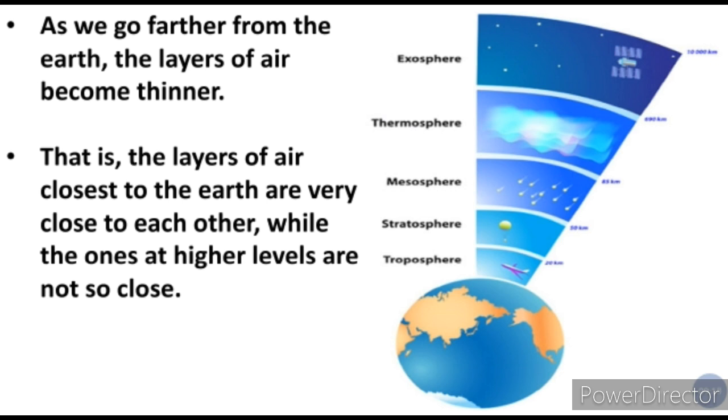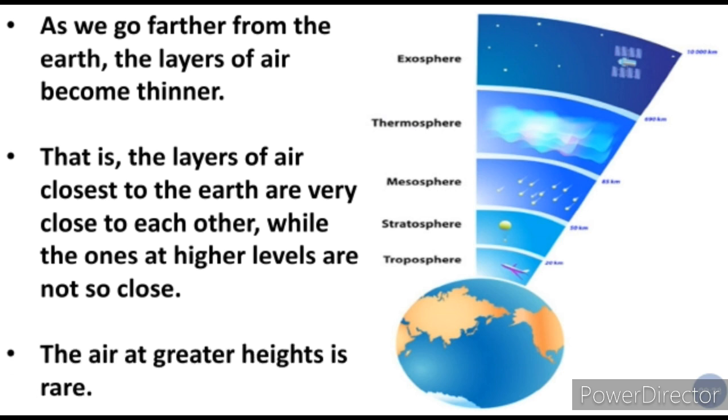No need to learn the spelling of the layers, you just have to remember this: as you go far away, the layers are also far away from each other, and whichever layers are near are very close to each other. The air at greater height is rare. As you go above, the air will become less. Rare means it will be very less.